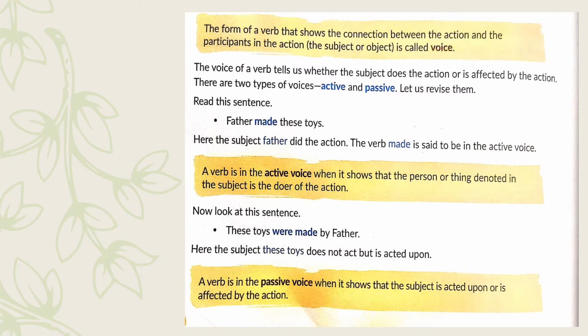Always remember, children, if the subject is actively doing something, is an active participant in the action, then it is in the active voice. Now look at the next example. These toys were made by my father. Now here the subject, these toys, is not an active participant of the action. That is, it is not doing something. In fact, it is receiving the action. A verb is in the passive voice when it shows that the subject is acted upon or is affected by the action.